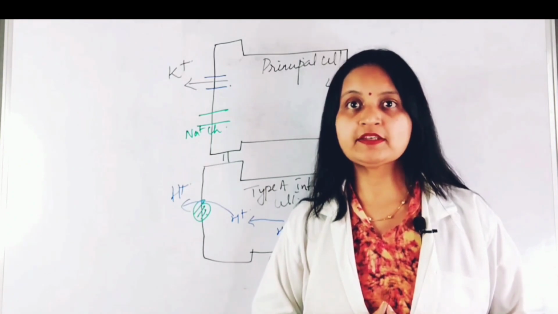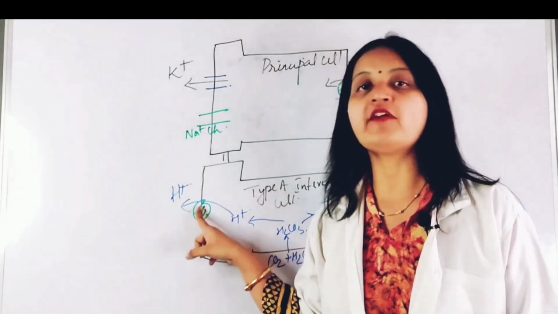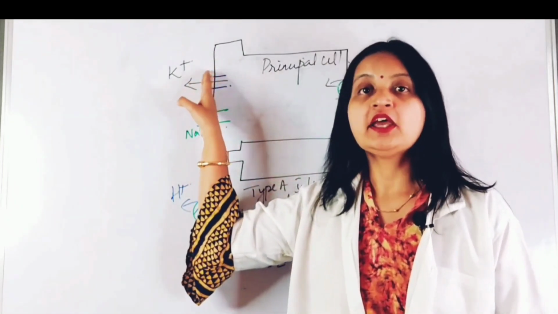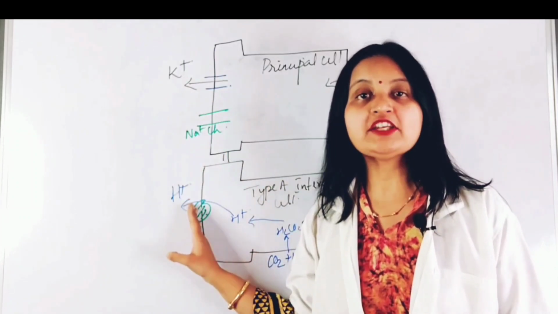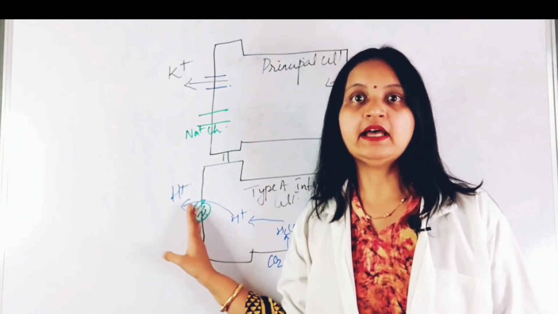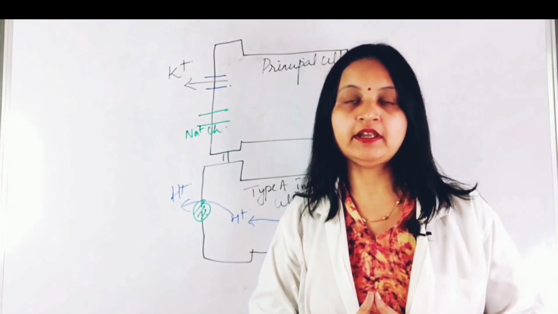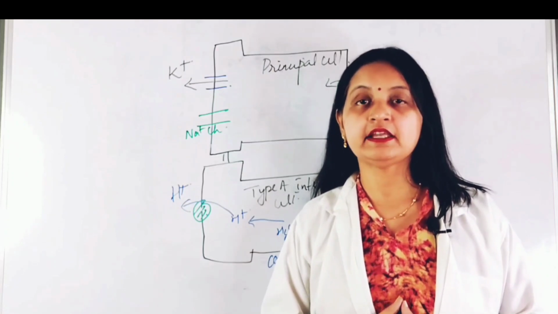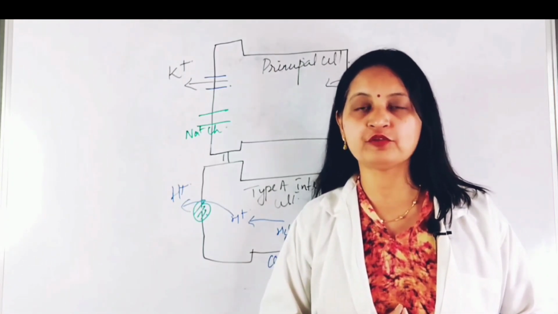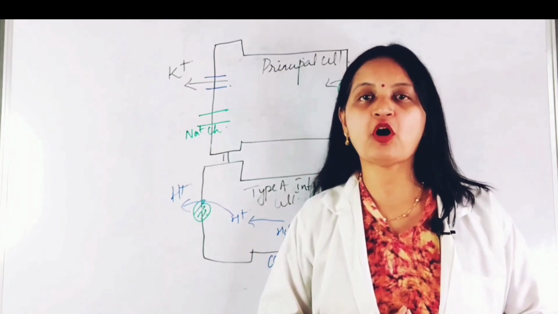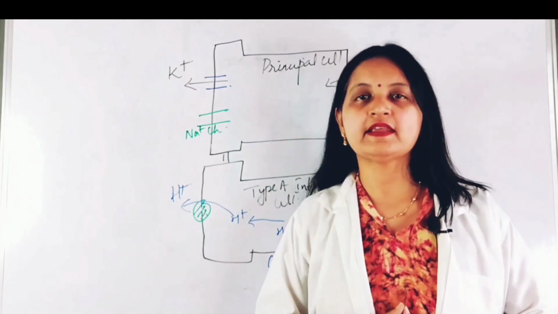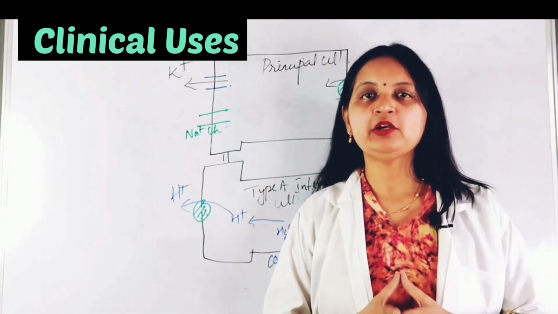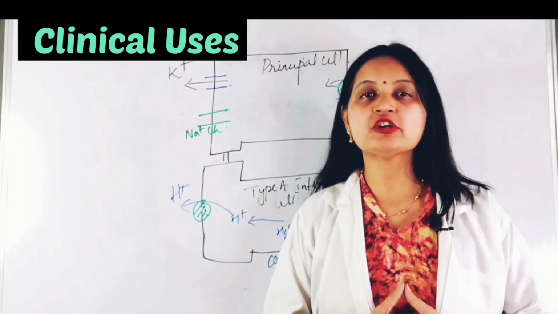In addition, potassium excretion is coupled to the secretion of H plus ions in the tubular lumen. So inhibition of potassium excretion is also accompanied by inhibition of H plus ions in the tubular lumen, thus reducing the tubular acidification. The natriuretic effect results in volume contraction, and this results in increased proximal tubular absorption of uric acid and decreased excretion of uric acid in urine. This results in hyperuricemia.